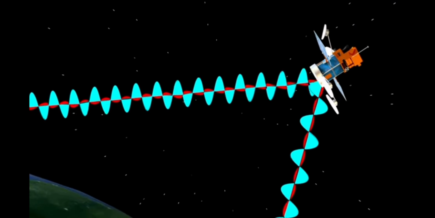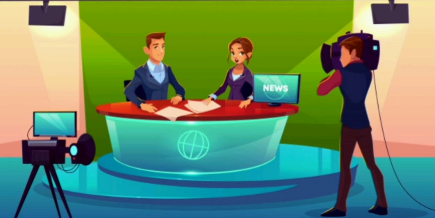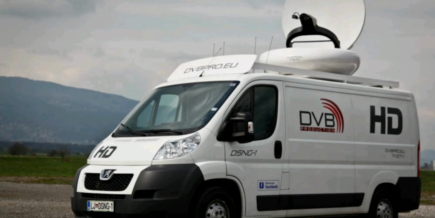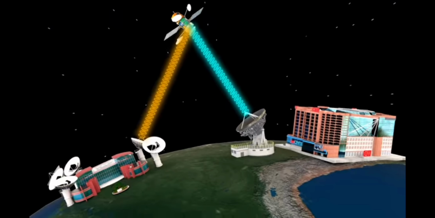Now it's time to see how the TV channel programs are created. Each TV channel provider has their own studio. The content for the channels is created from here. Sometimes the programs are shot from the live event spot itself, like a football match. Once these programs are created, they will be transmitted to the satellite from the production room. If it is a live event, broadcasting would be from the OV1. The channels broadcast in this way can be received by D2H operators using their receiver antennas.